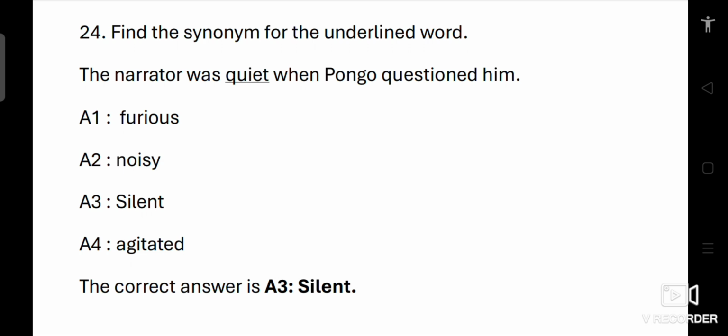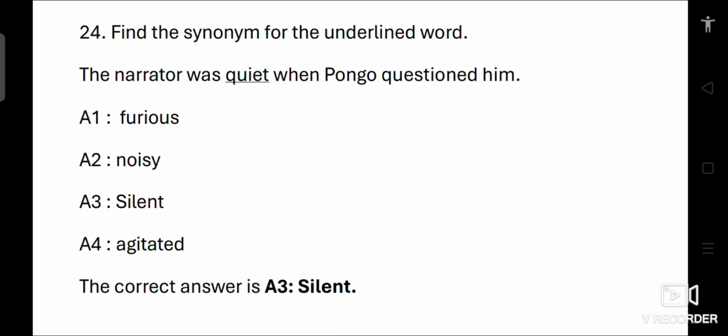The narrator was quiet when Pongo questioned him. Option 1 furious, 2 noisy, 3 silent, 4 agitated. The word quiet means to make little or no noise. It can also mean being calm and still. So the synonym silent closely matches the meaning, as it also refers to the absence of sound or noise.